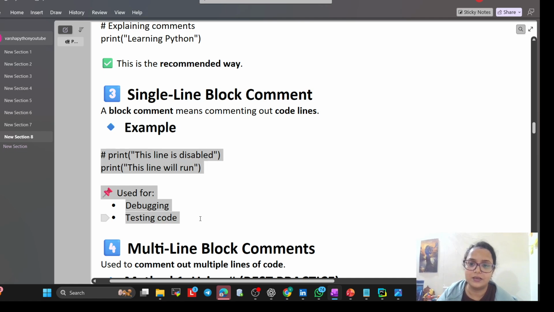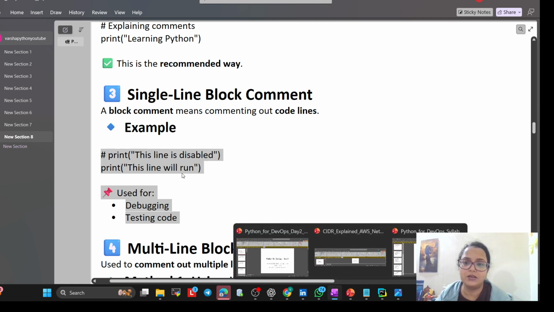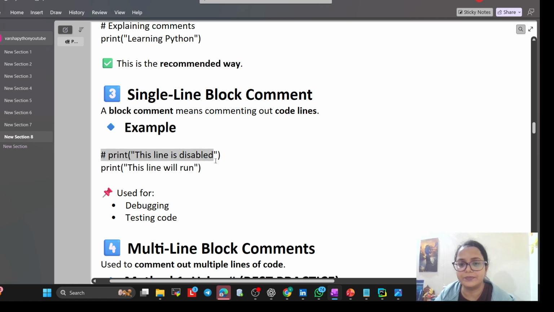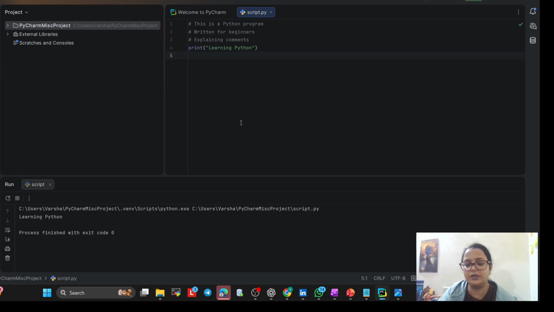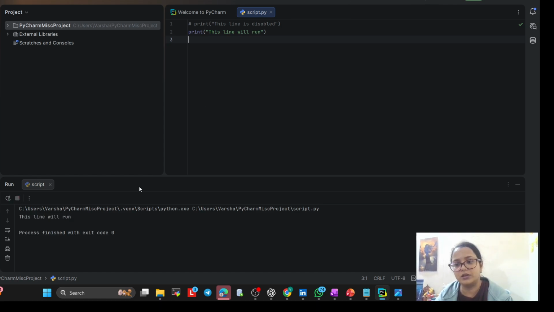See, these two lines. Just copy and paste it, or you people can write it. See, now this line will run, and if you remove this, what will happen? Both lines will run.